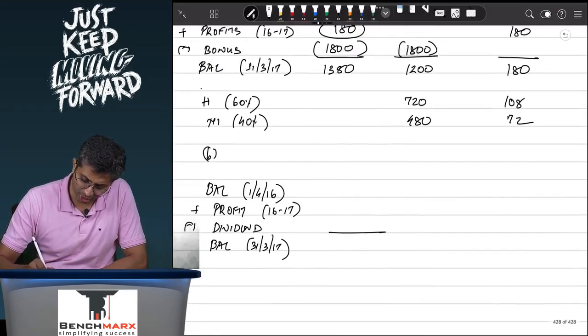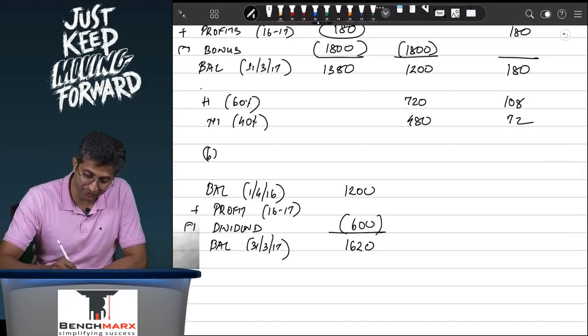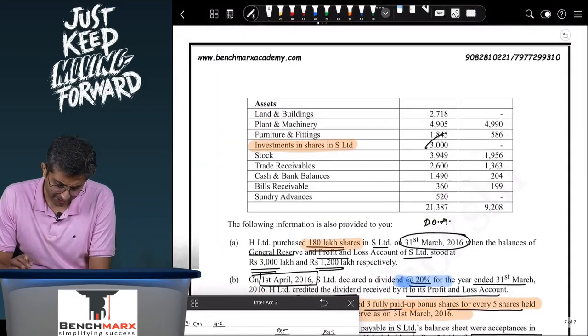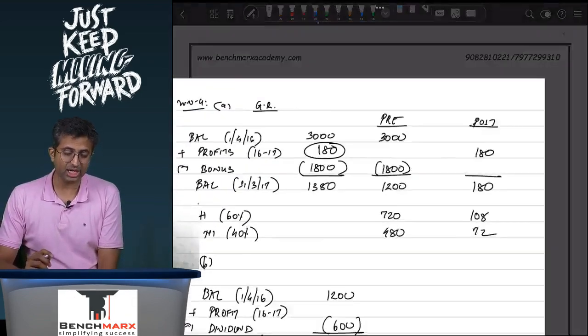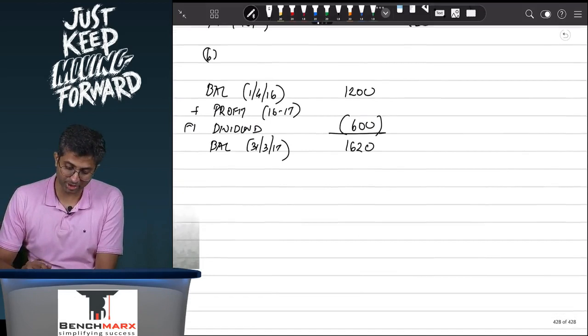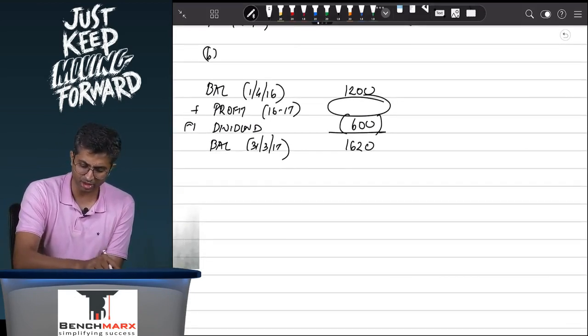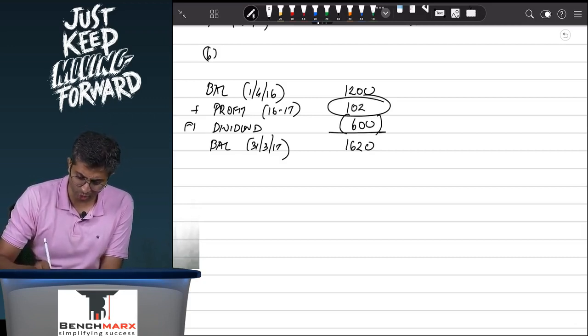So this is 1200, 1620, and during the year we have found that the dividend of 600 has been paid. So 1620 is the profit and loss. 1200 was there at the beginning, and during the year we have said that 20%, that is 600 rupees of dividend has been paid, which means whatever is remaining must be the profit during the year. 1200 minus 600, and if you subtract 1620, I think we get 1020.